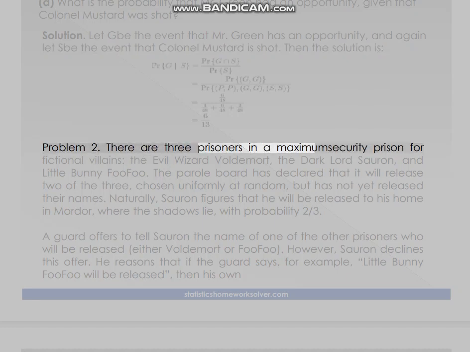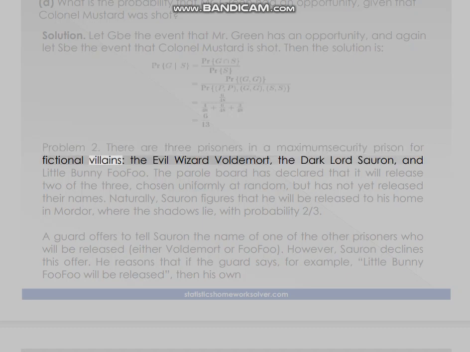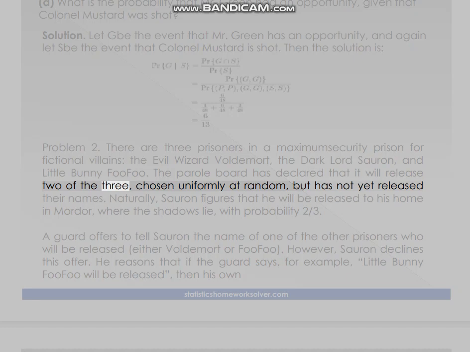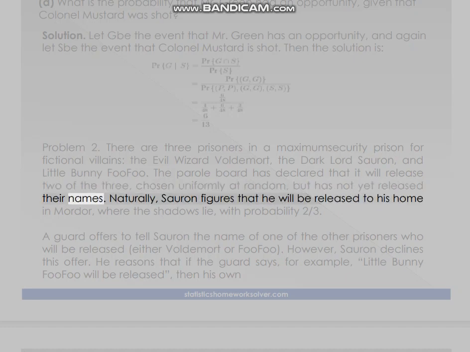Problem 2. There are 3 prisoners in a maximum security prison for fictional villains: the evil wizard Voldemort, the Dark Lord Sauron, and Little Bunny Foo-Foo. The parole board has declared that it will release 2 of the 3, chosen uniformly at random, but has not yet released their names.